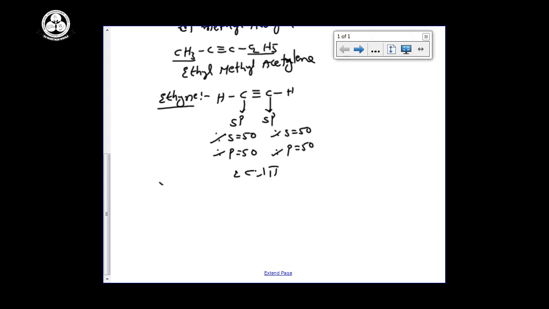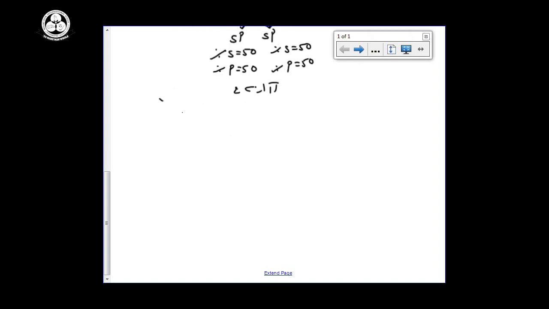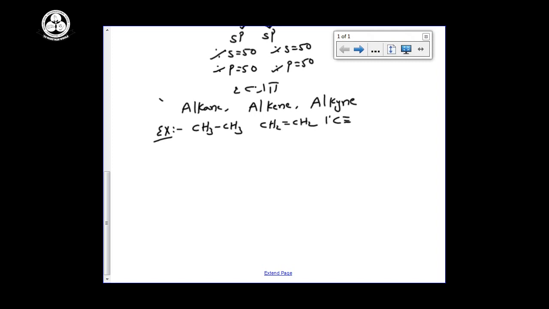The most important discussion: I am taking alkane, alkene and alkyne, with minimum 2 carbons in each. So this is ethane, this is ethene, CH2 double bond CH2, and this is ethyne, CH triple bond CH.